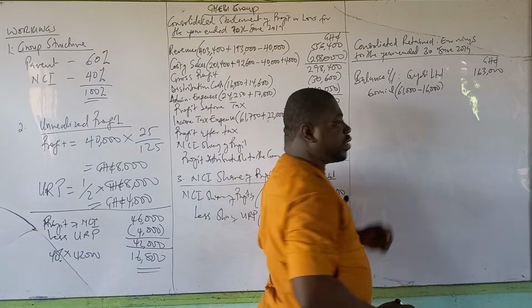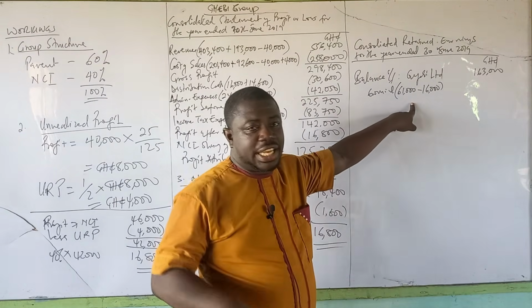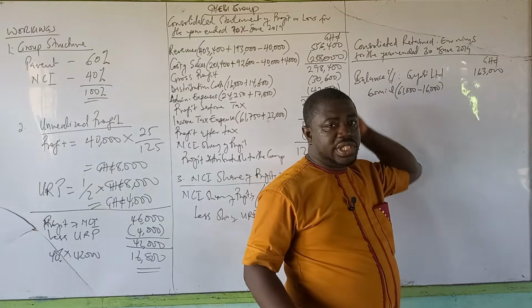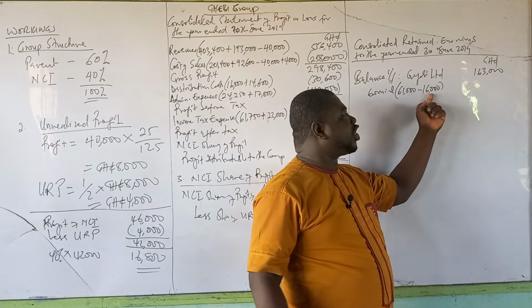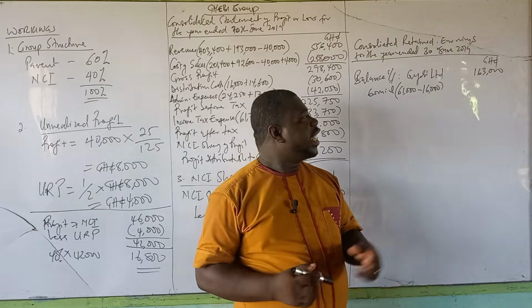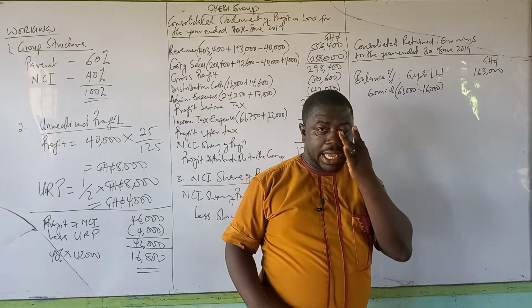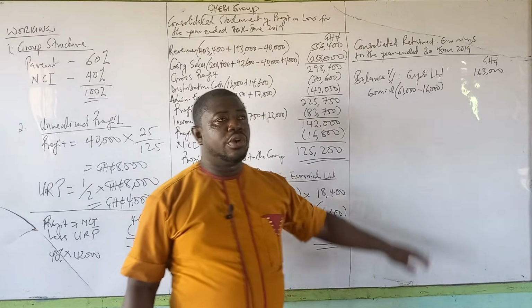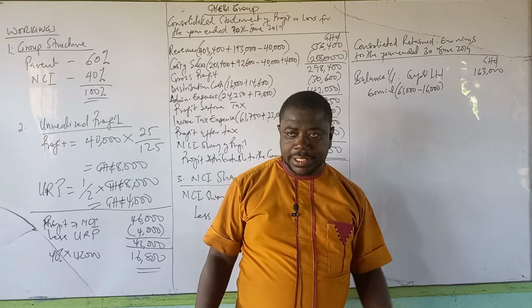The 61,000 is the opening balance that we have as at now, from starting this very year. 16,000 was there before we bought, so we don't have a share in that pre-acquisition profit. Then that is not all. Even if you subtract this from that, you are going to get, is it 45,000? Yes. You're going to have 45,000 Ghana cedis.